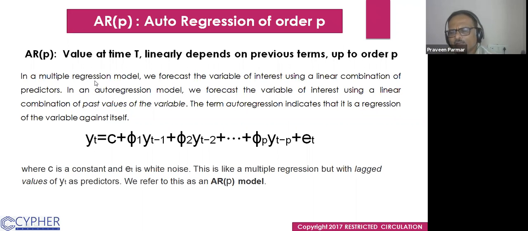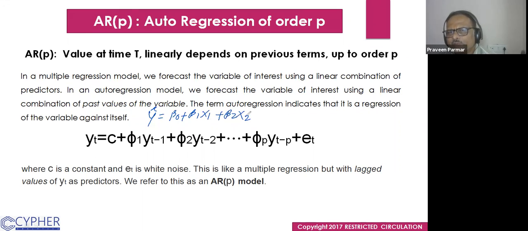Just like linear regression, those who have attended my linear regression session could better understand this. I just write the linear regression here. You know the linear regression: y cap is equal to beta 0 plus beta 1 x1, where x1 is the first predictor, and beta 2 x2.